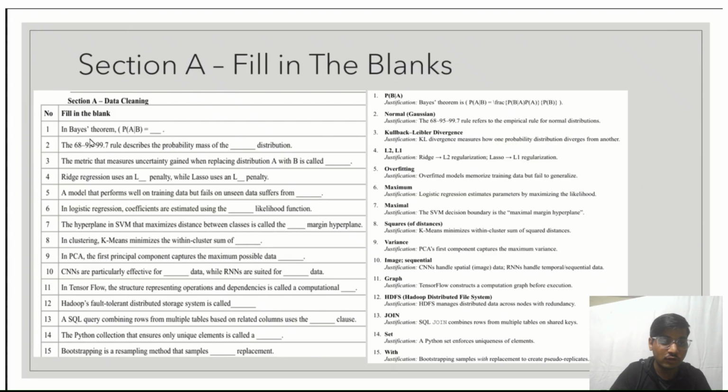The first question is in Bayes theorem, P(A|B) is equal to, it's a formula, that is P(B|A) into P(A) divided by P(B). Next, the 68, 95, 99.7 rule describes the probability mass of the normal Gaussian distribution. The metric that measures uncertainty gain when replacing distribution A with B is called Kullback-Leibler divergence metric or KL divergence. Next, ridge regression uses an L2 regularization penalty, while Lasso uses an L1 regularization penalty.